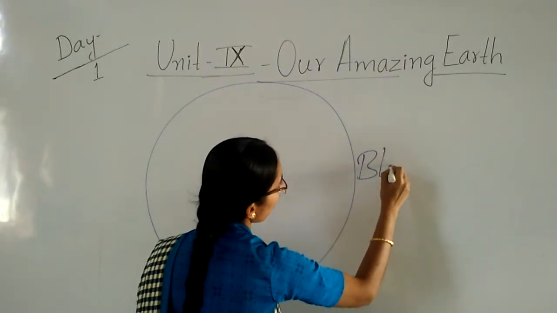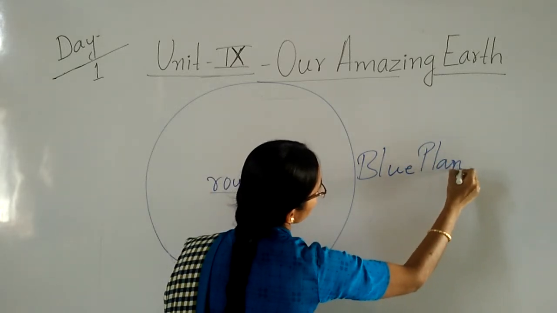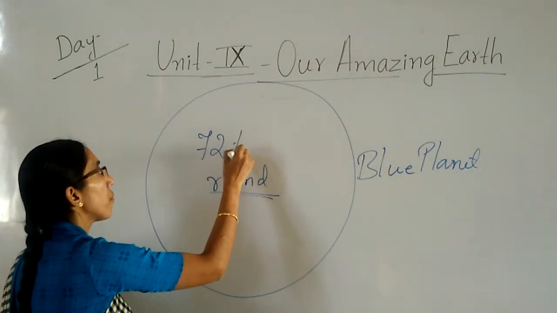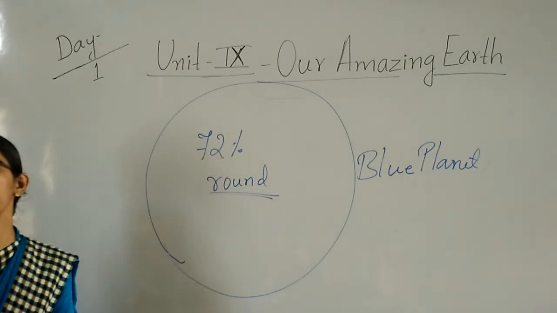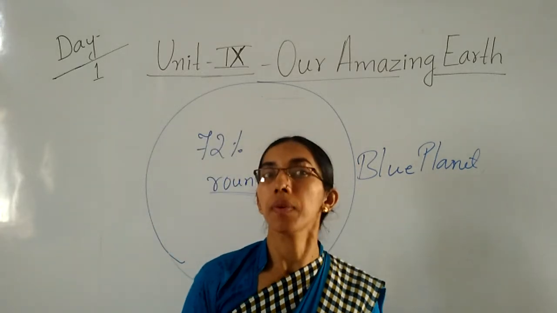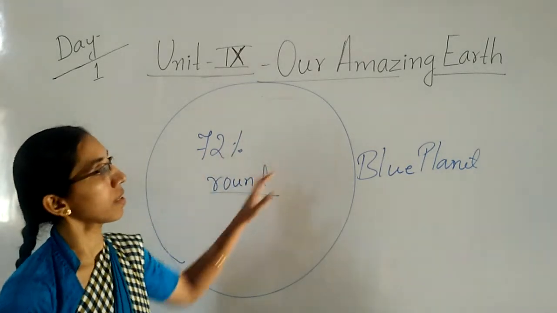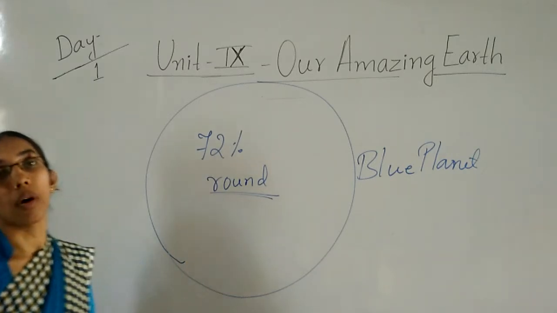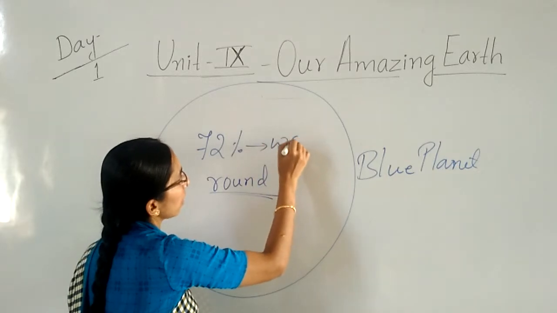On this earth there is 72% water. 72% of the area is covered with water bodies, that is oceans, rivers, lakes, and streams. So our earth is also called the blue planet.